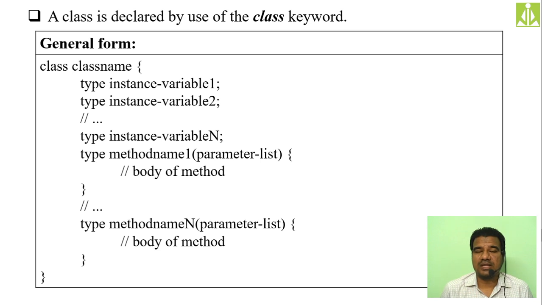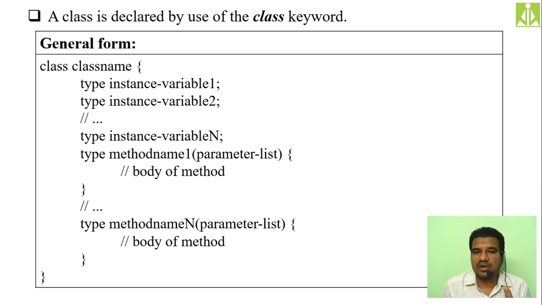The reason for calling them instance variables is that they are different from object to object, and they will exist only at the time of object creation, until the object gets destroyed. Only for that time span will the instance variable exist. So that's the reason we are calling them instance variables.